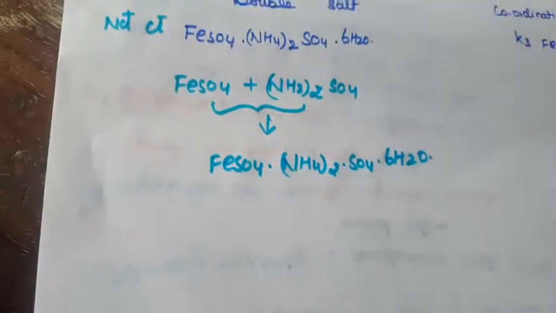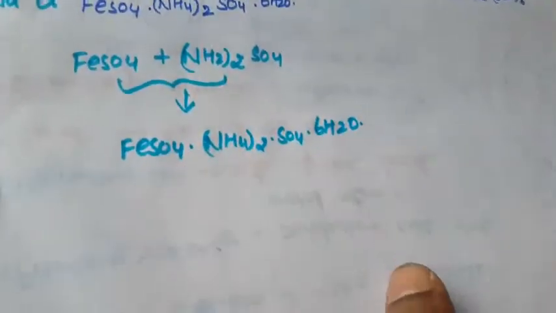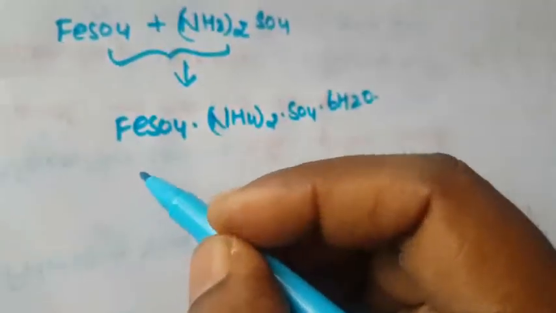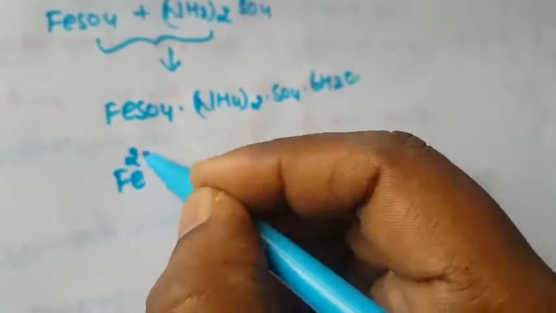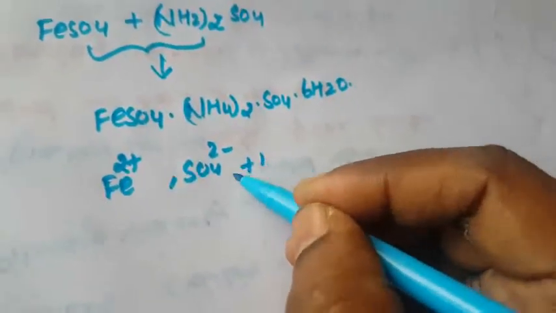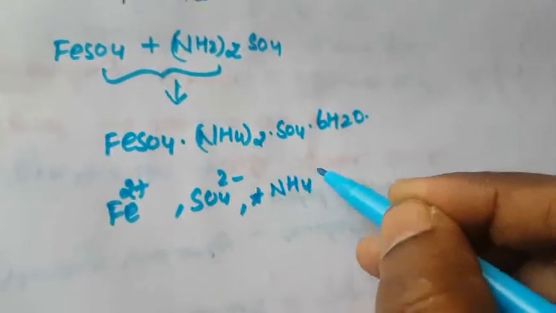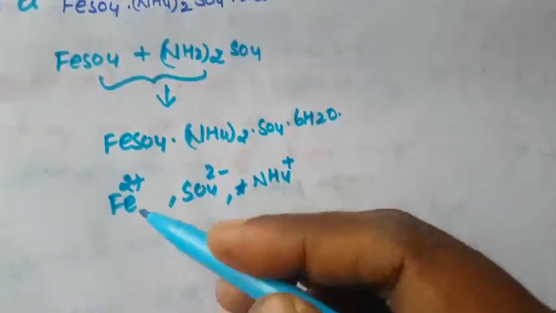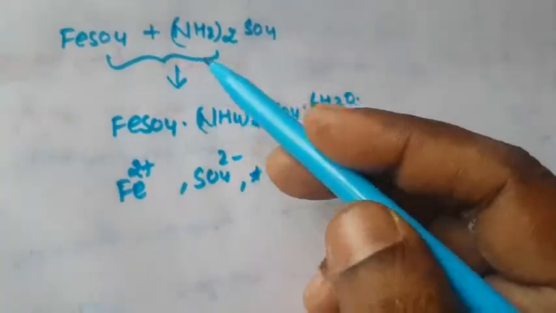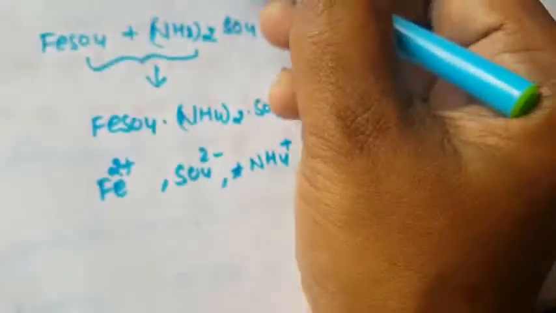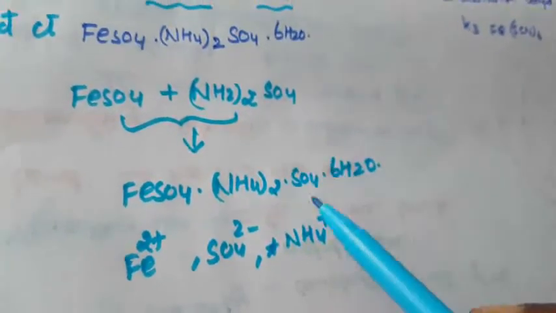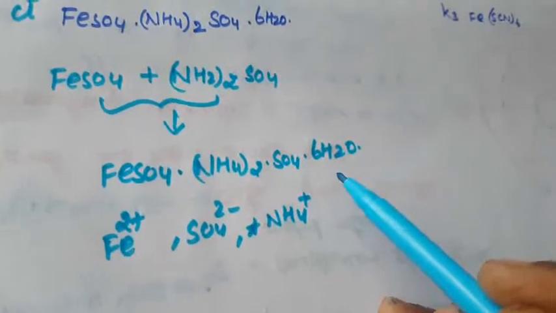This compound is called a double salt. It will then ionize and decompose into ions: Fe2+, SO4 2-, and NH4+. So equimolar solutions of simple salts combine together to form a double salt.